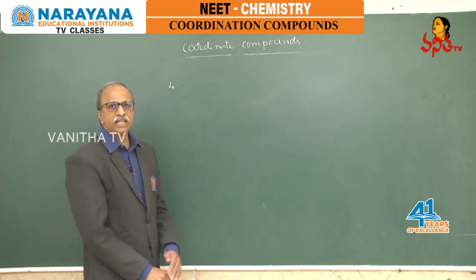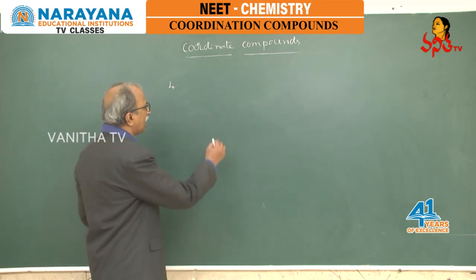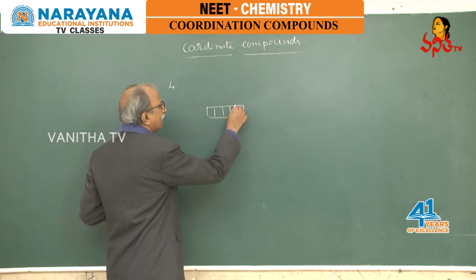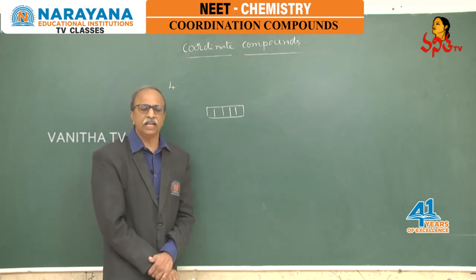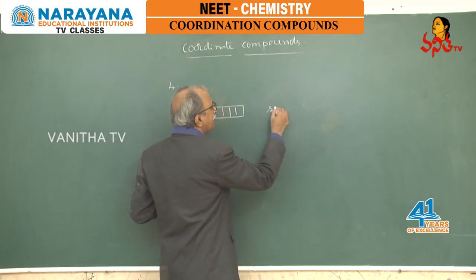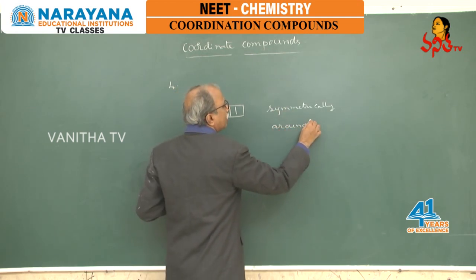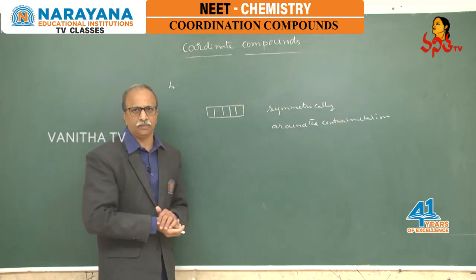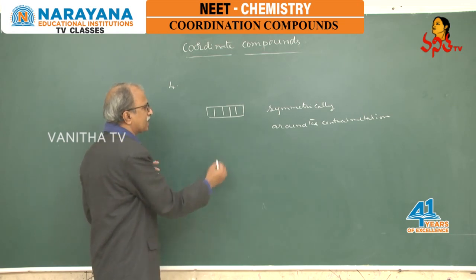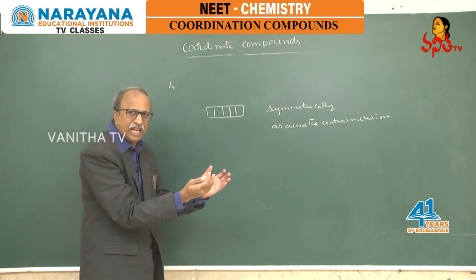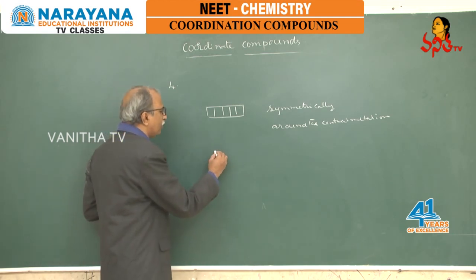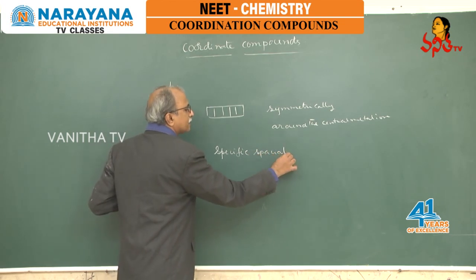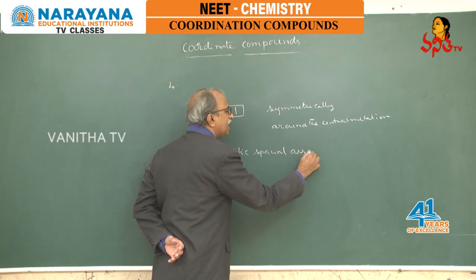Whenever the metal ion is attracting the ligands towards itself, what will happen? The ligands approach the metal ion symmetrically around the central metal ion. But once they approach nearer and nearer, they will have a specific spatial arrangement.